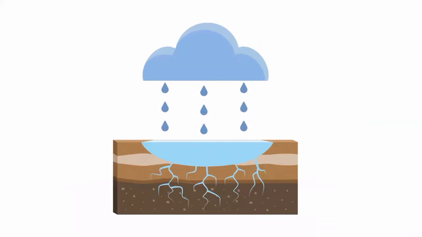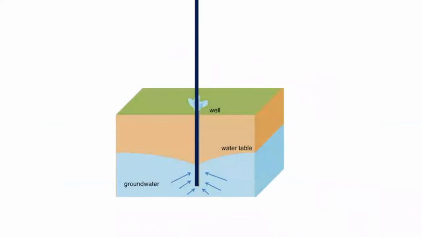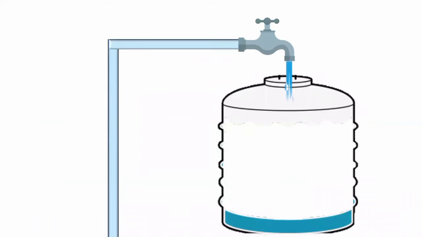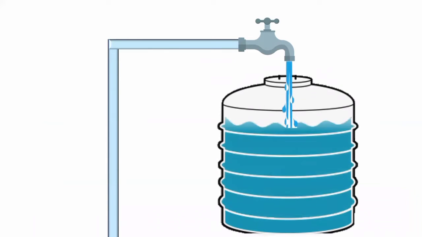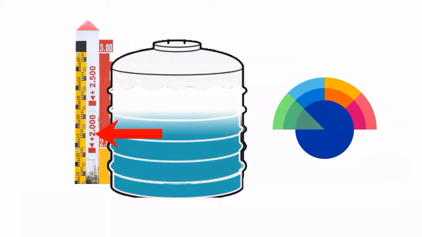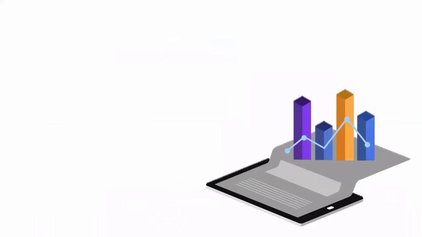We all know that groundwater is stored by sources like rain and other entities. That groundwater is pumped using bore pipes and motors from the ground. The water is stored in overhead tanks, where we can measure the volume and height of the water using certain scales.